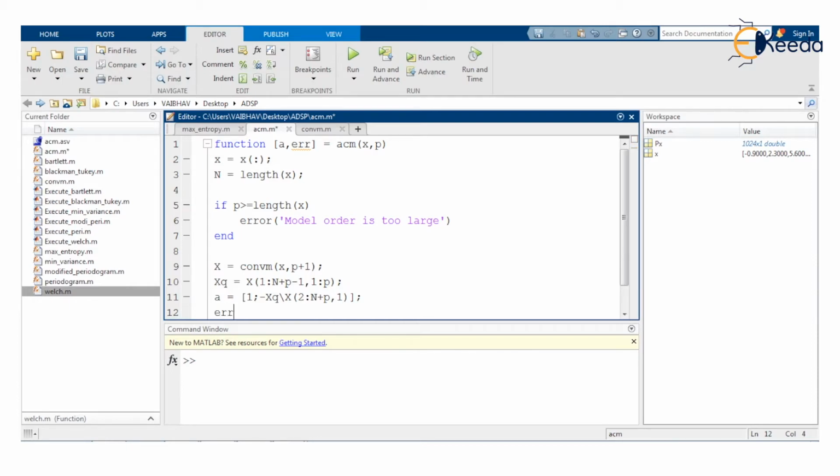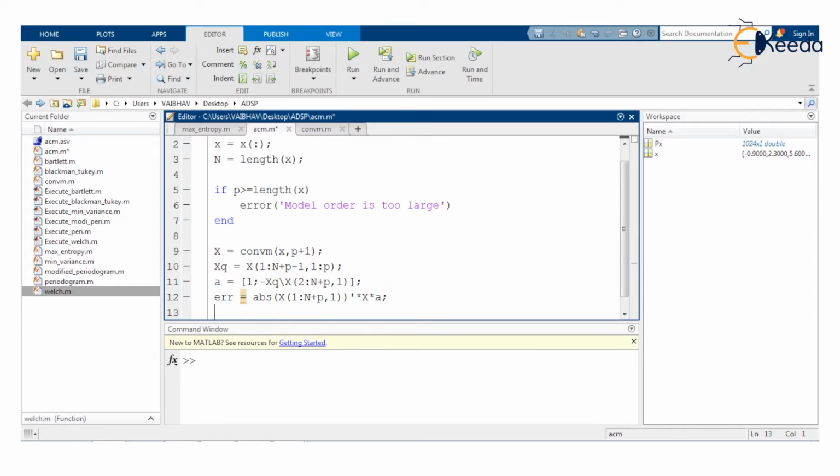And another output argument that we have talked about is the error, ERR. So it is nothing but the absolute value of capital X, within the parenthesis we have 1 with the capital N plus p value up to which comma 1, and next it has been operated by the multiplication with the capital X and that of small a, and here we end this particular function.